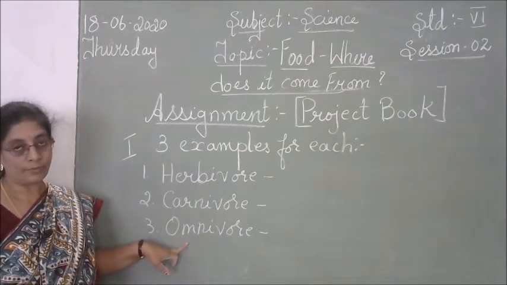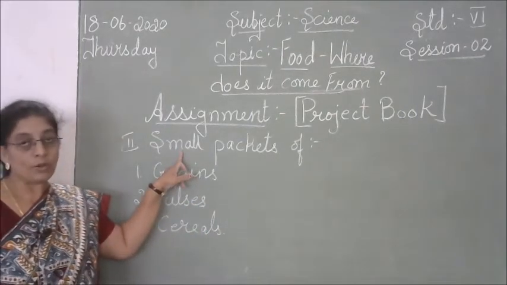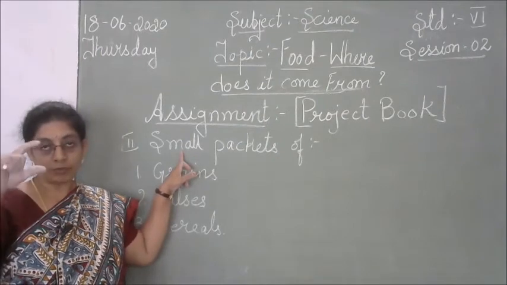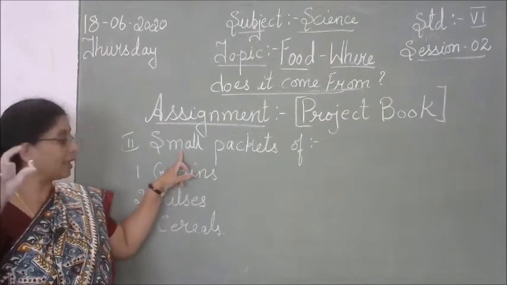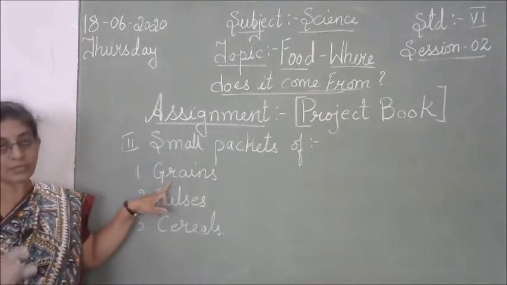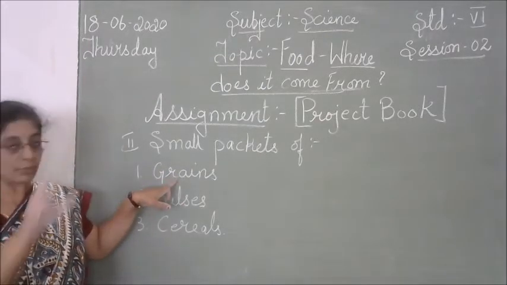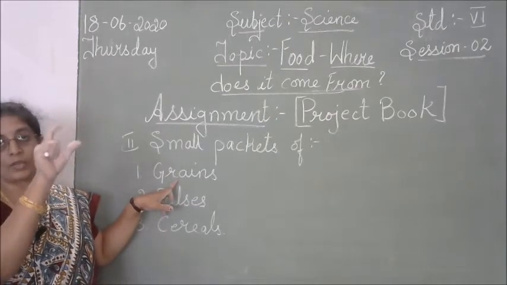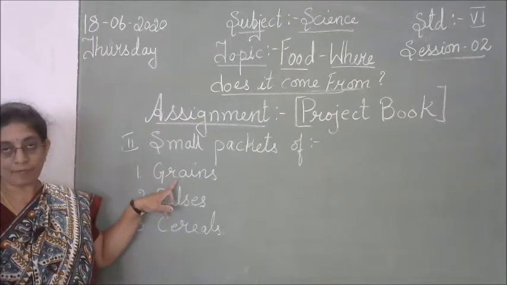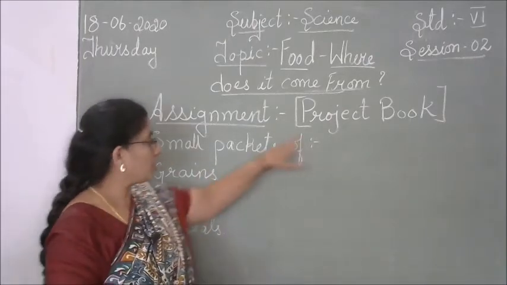Your second assignment, okay, what you have to do is purchase small packets. In the small packets you have to take varieties of grains, pulses, cereals. So first put the heading of grains, okay, make at least 3 to 5 packets of different varieties of grains and paste it in your project book.